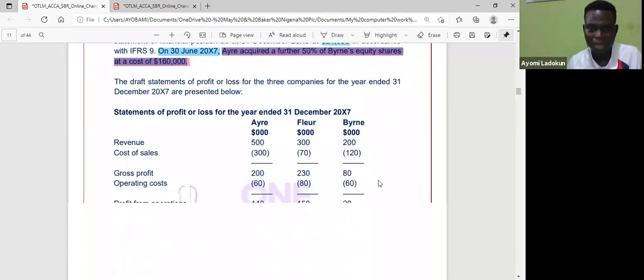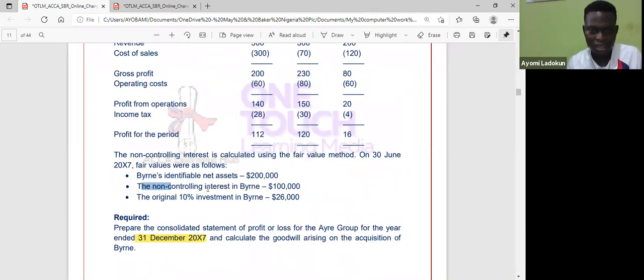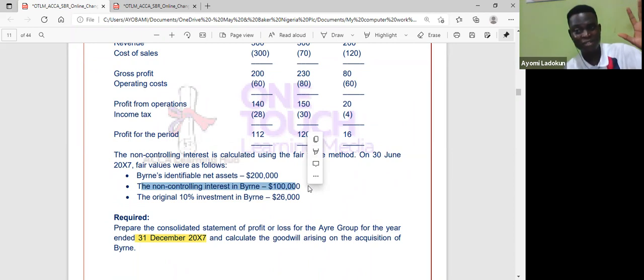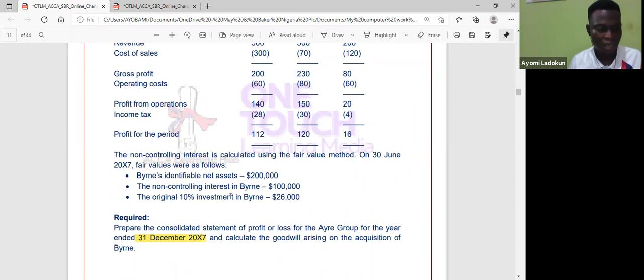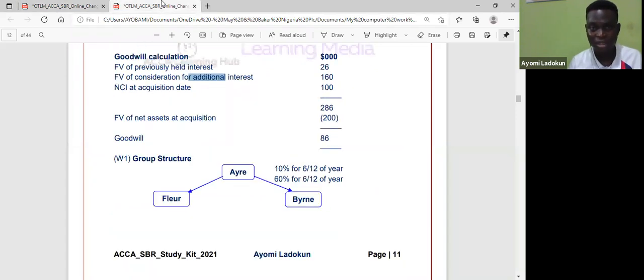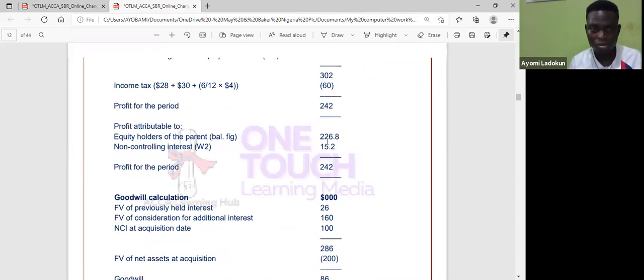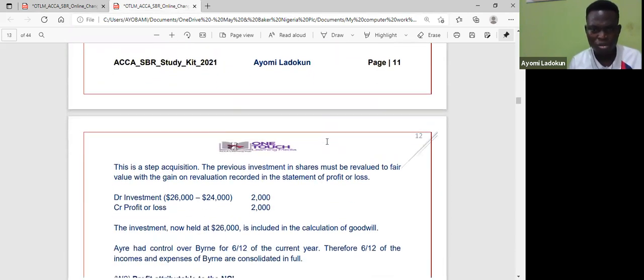Then I look at my NCI. Where's my NCI? It said 100. Did you see? If it had not been computed for me, you can do that. It's either at fair value or at the proportionate share of net assets acquired. I spent a lot of time showing you that in the previous weeks. Then I have my identifiable net assets acquired of 200. I remove it so that I have 86. It's as simple as that. So that's exactly what we have done here for my goodwill. So there are not many complications there.